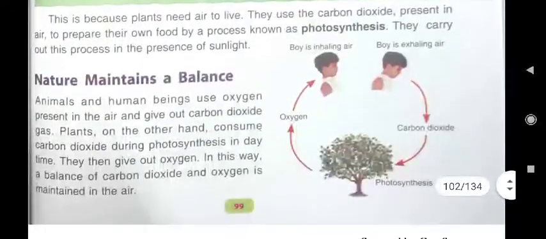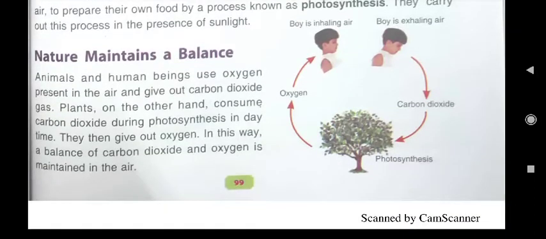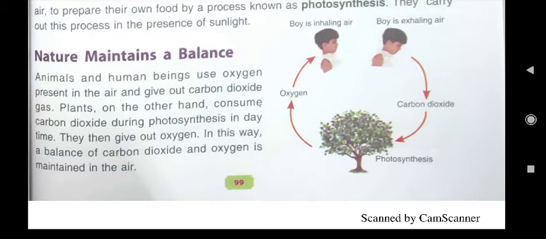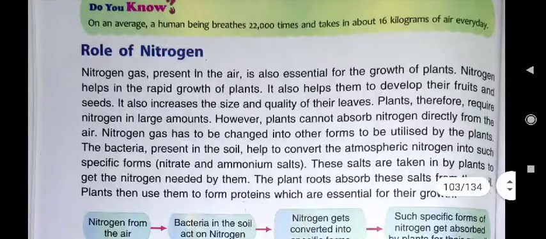Then how does nature maintain a balance in the atmosphere? In this diagram you can see that we all know that we human beings and plants inhale oxygen gas and exhale carbon dioxide gas. That carbon dioxide gas is consumed by plants in the process of photosynthesis.